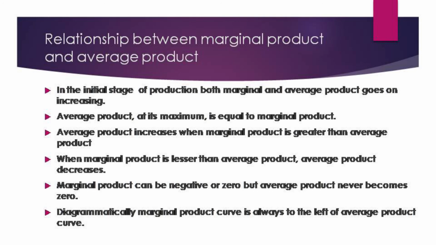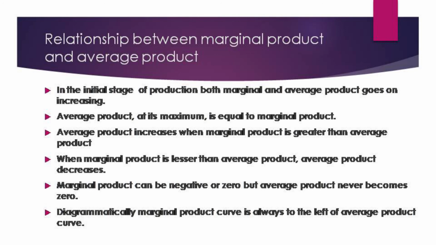Only these 3 concepts you have to understand. Average product will increase, decrease, but never go to 0. Whereas marginal product will increase, decrease, and go to negative.